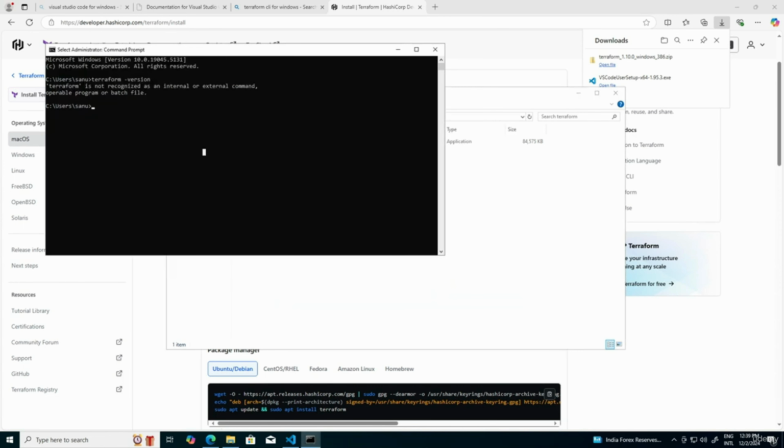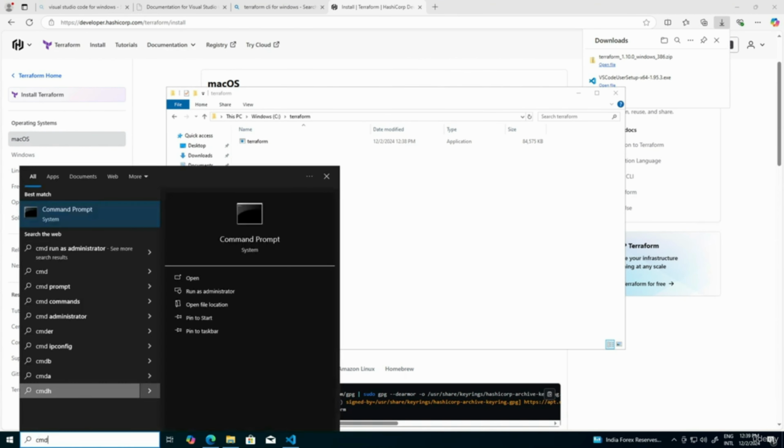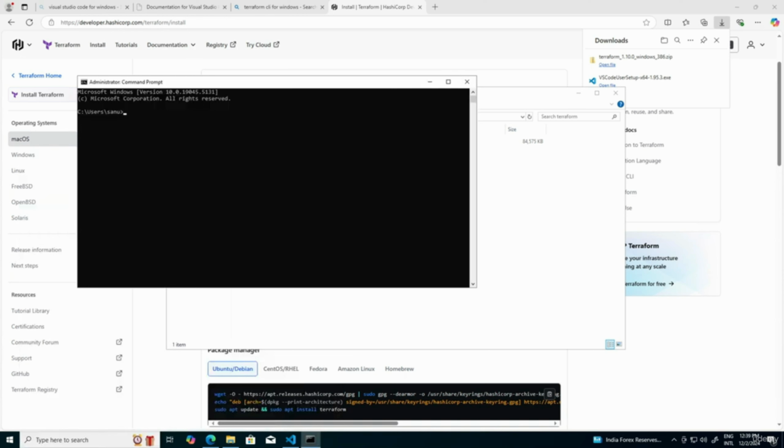Again OK. Again I'm going to type a command called terraform version. So still we are getting an error. Whenever we set up an environment variable, the first thing which we have to do is to have a new session. Let me open a new CMD, click on OK, and if you see here, Terraform has been installed in our local machine.